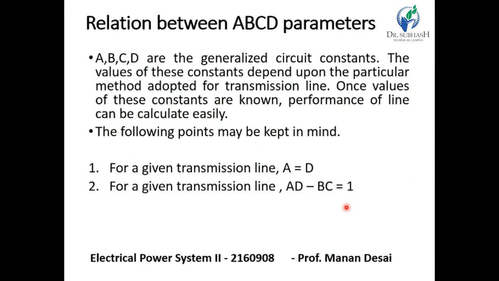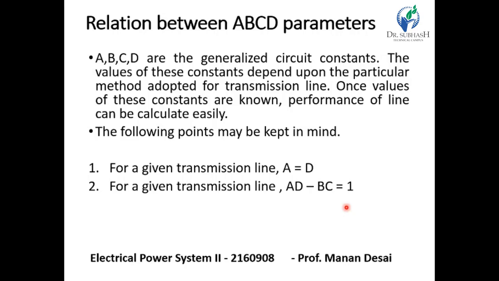Now, the relation between ABCD parameters. ABCD are the generalized circuit parameters, as we have discussed earlier. The values of these constants depend upon the particular method adopted for the transmission line.